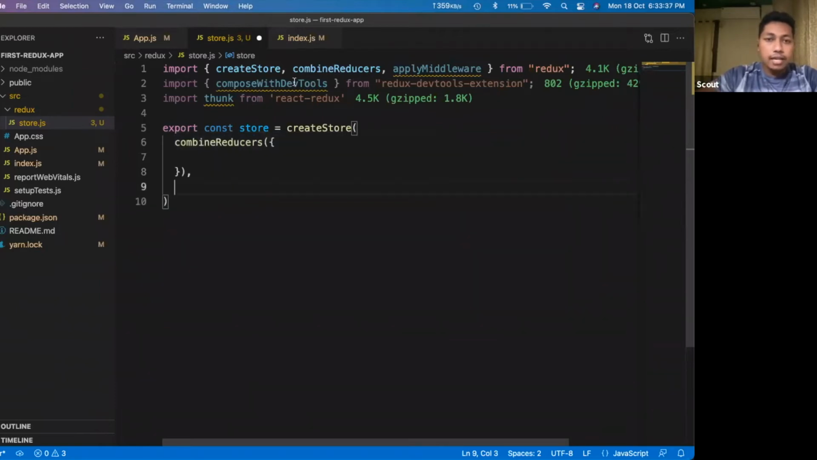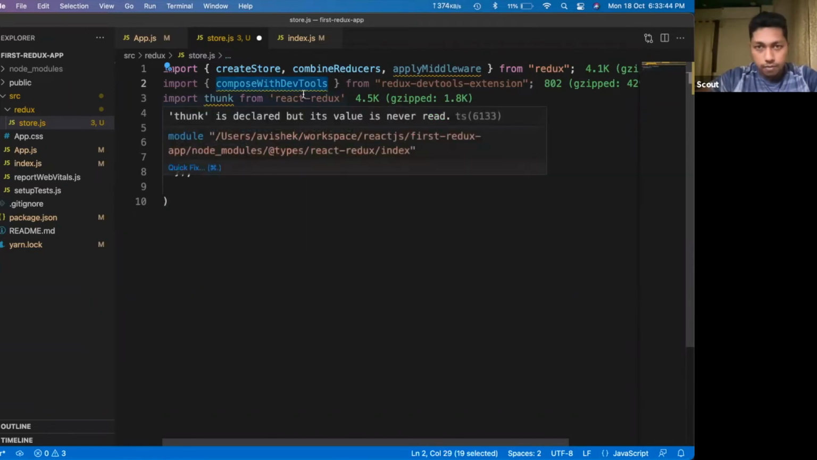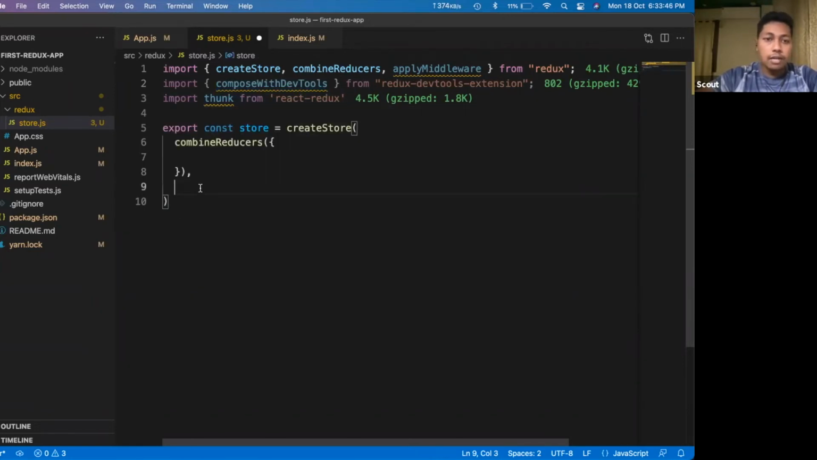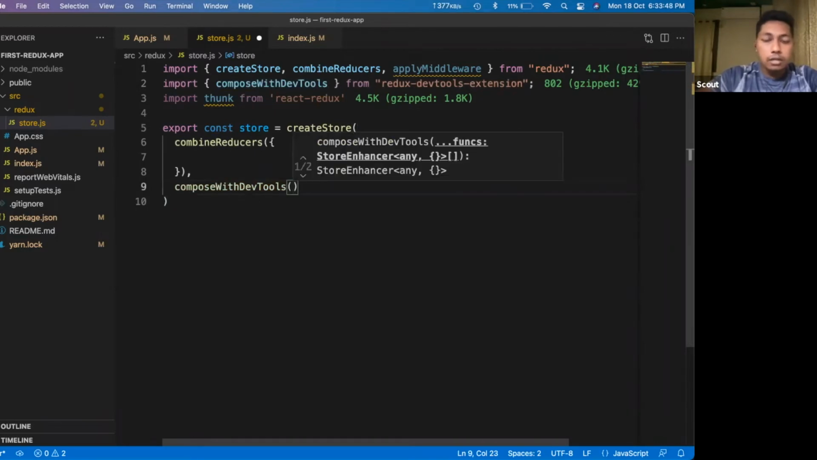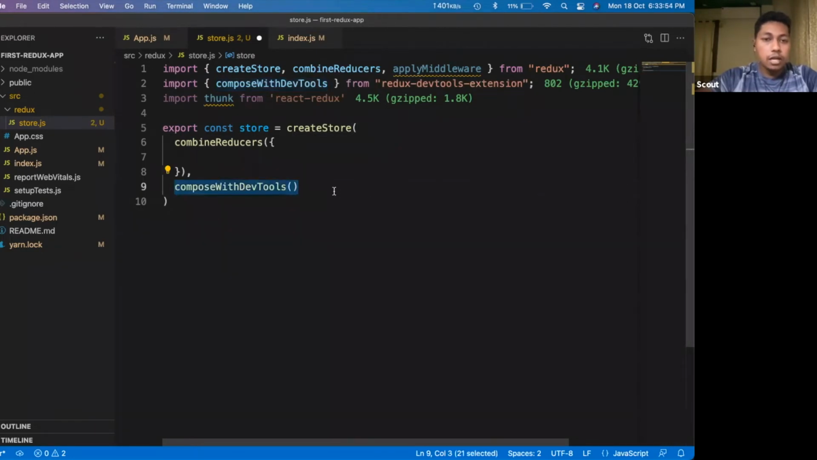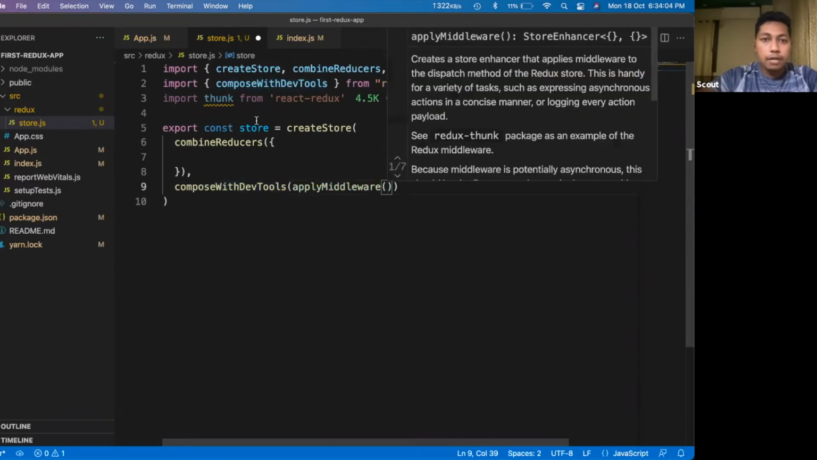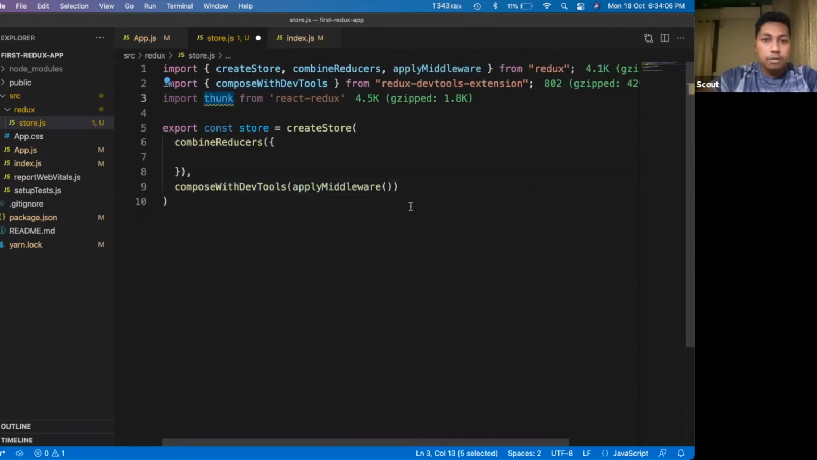And as I said, as I have this extension installed in my Chrome browser, in that case I will enable our application to be debugged. This is something which will enable our application to be debugged using the Chrome Dev Tools extension. So for that we will use the function Chrome Dev Tools extension. There we will pass a few values. First thing is the apply middleware, and then there we will pass the thunk.